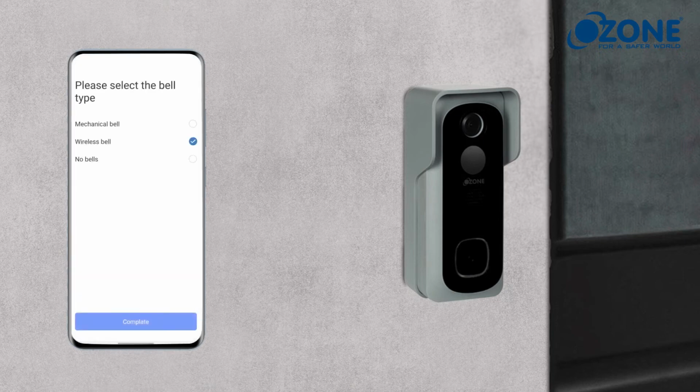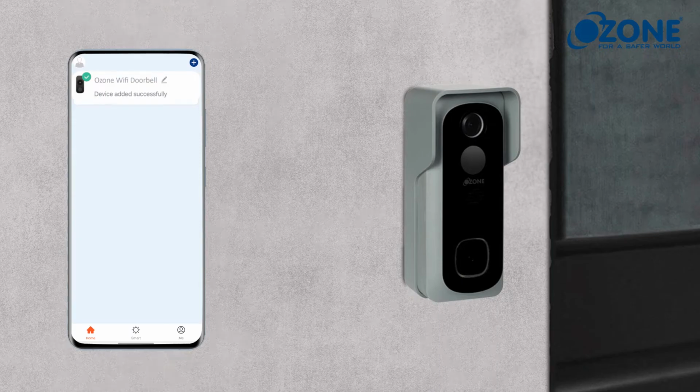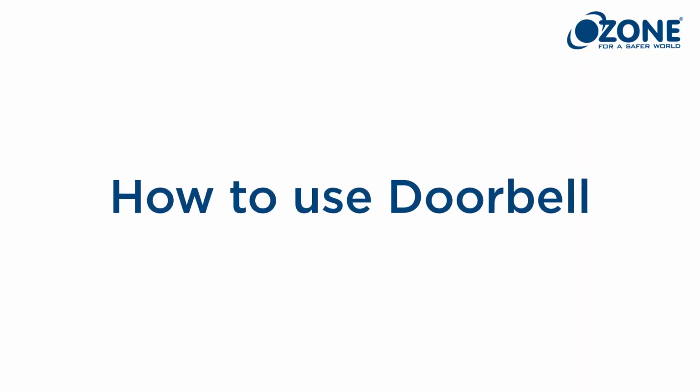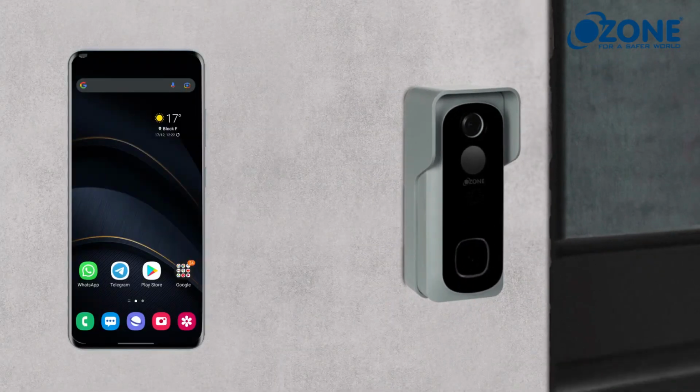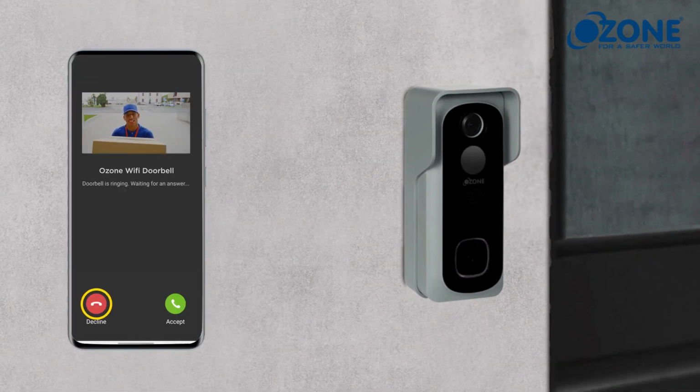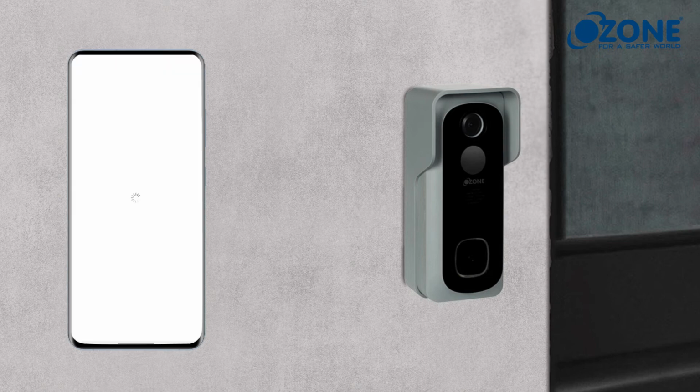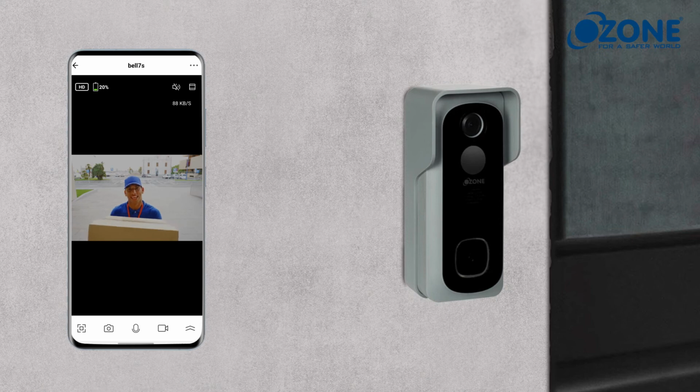Select the bell option. How to use doorbell. Tap on Decline to reject the call. Tap on Accept to answer the call. You can do a one-on-one conversation with the person outside.